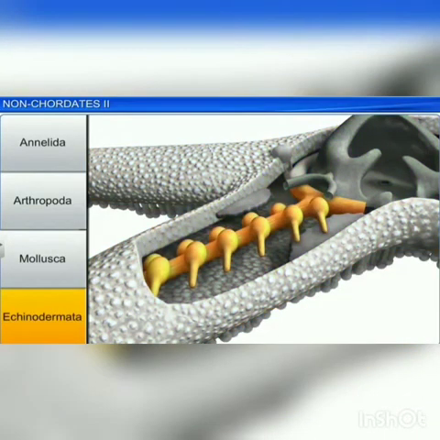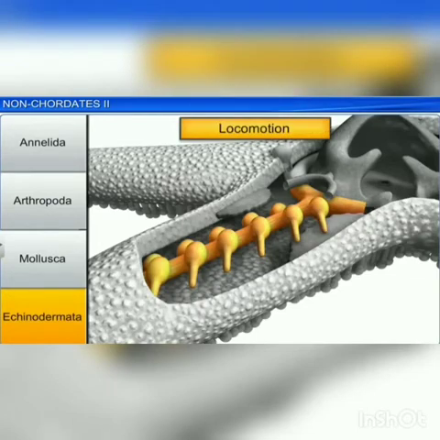The most distinctive feature of echinoderms is the presence of a water vascular system with tube feet or podia, which helps in locomotion, capturing prey, transport of food and respiration.